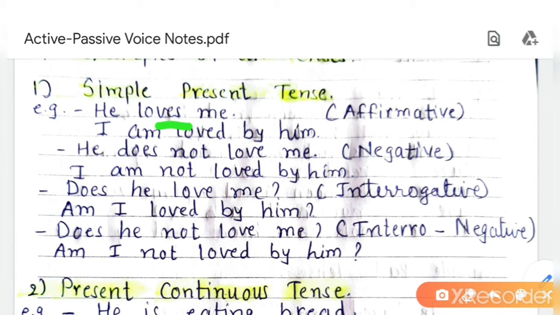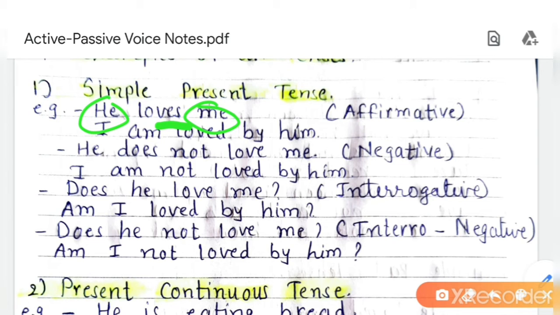No negative word is given. It is an affirmative sentence only. And see here, what is the S? He is S. Then loves is verb and me is object. SVO. What is our first rule? Find out SVO.